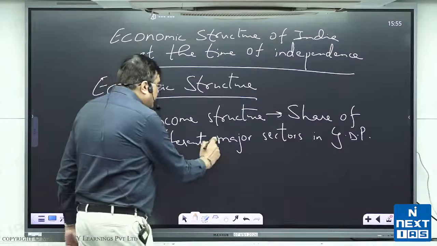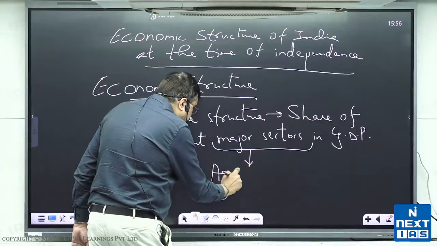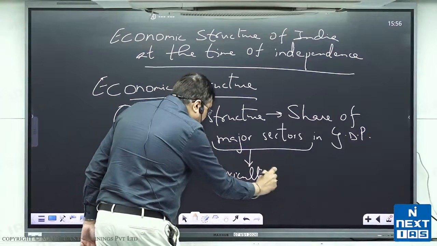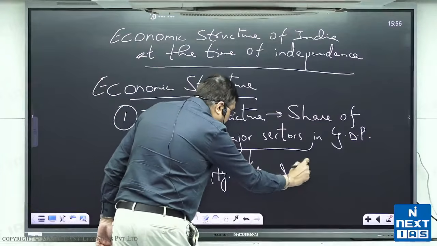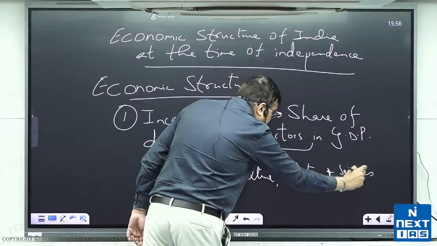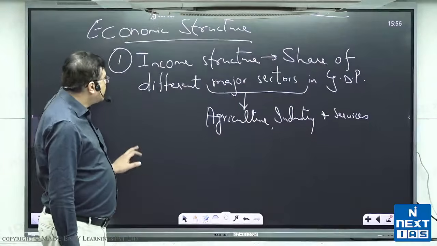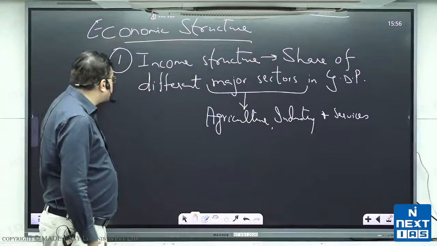And when I say major sectors, we all know that we classify them as agriculture, industry, and services. Agriculture, industry, and services. That is income structure.